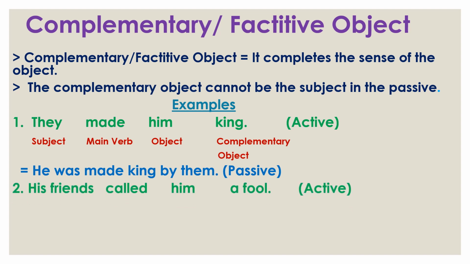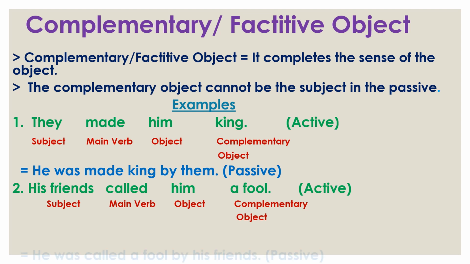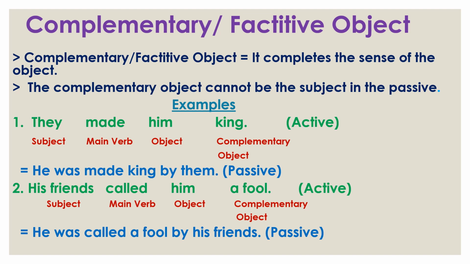Now see the next example. His friends called him a fool. Here his friends is the subject, called is the main verb, him is the object and a fool is the complementary object. So at first we need to use the object him. When it is used as a subject, it will be changed into he.